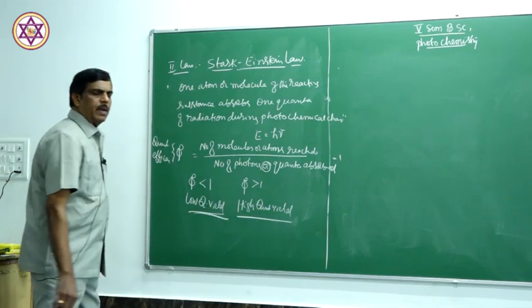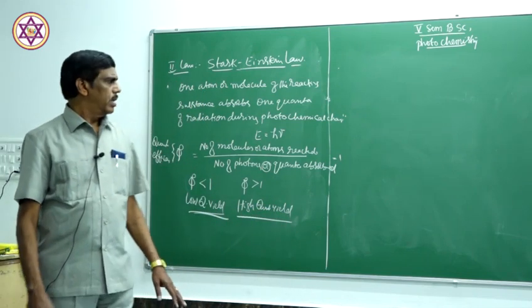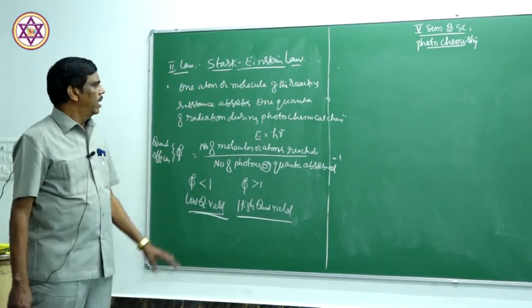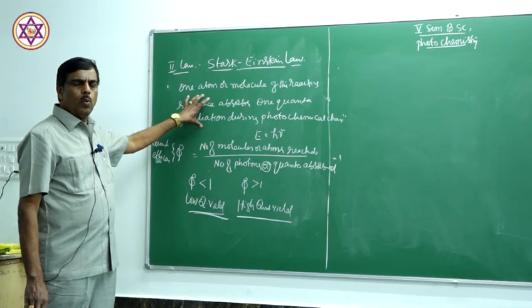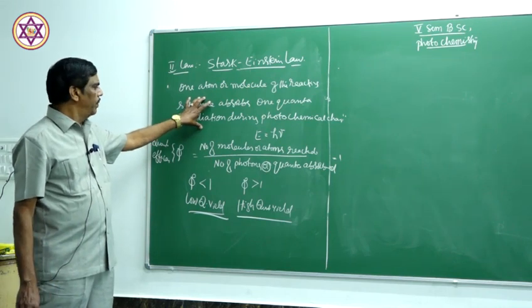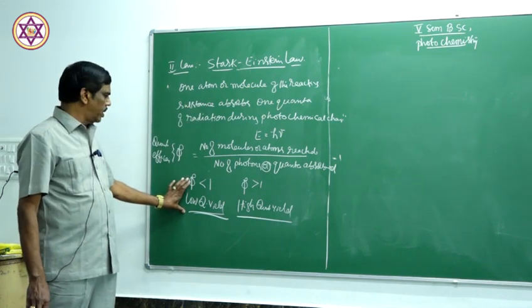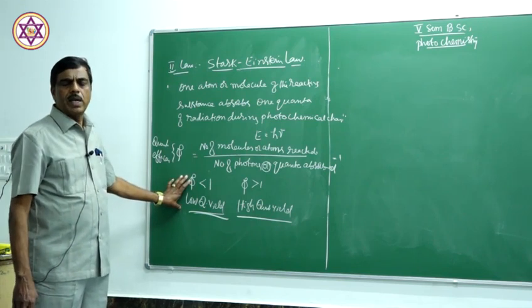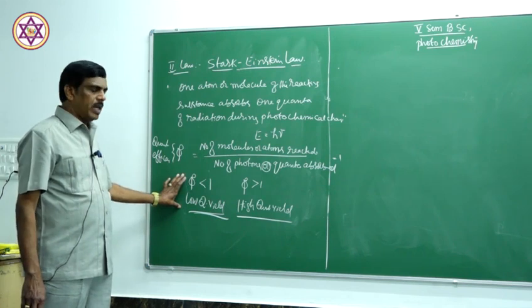Therefore, there is a difference between the statement of the law and the actual observation. The statement of the law is one photon per molecule, whereas in actual observation, quantum efficiency is not one quanta per molecule; it is different.